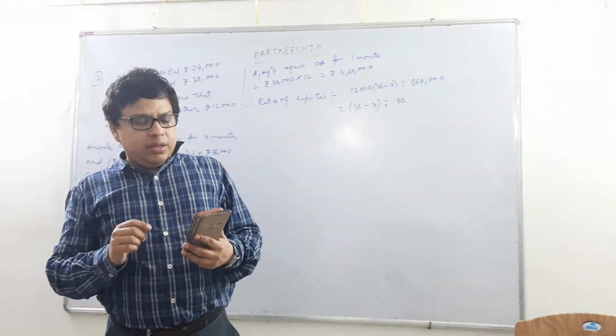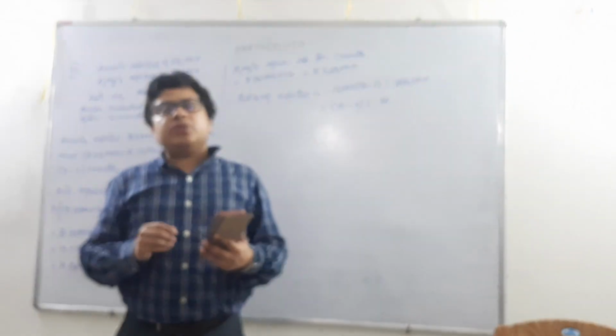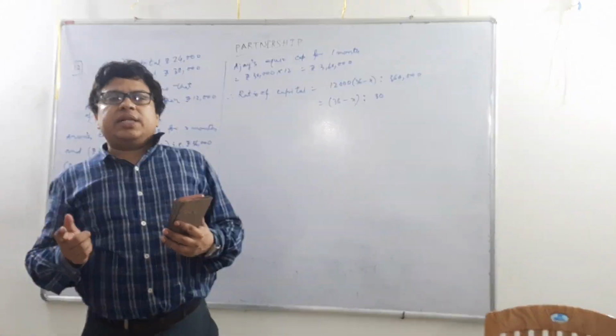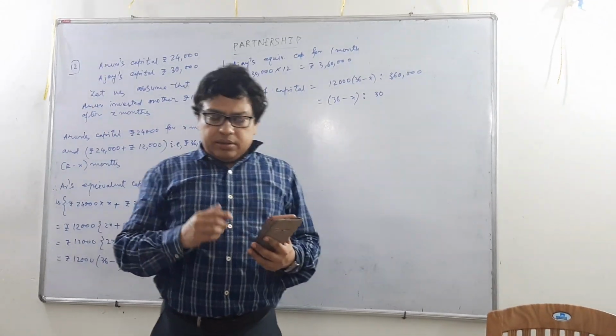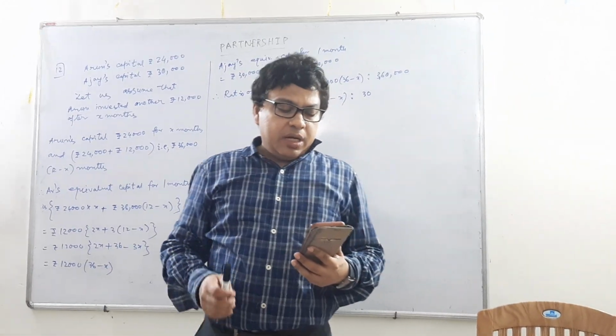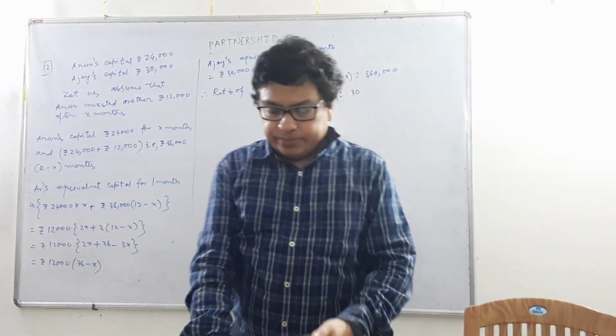Total time is given, but after how many months Arun made his investment of another rupees 12,000, that is not given. Whereas total profit at the end of the year and Arun's profit at the end of the year, these two data are given. So we need to find out the time after which Arun invested another rupees 12,000.